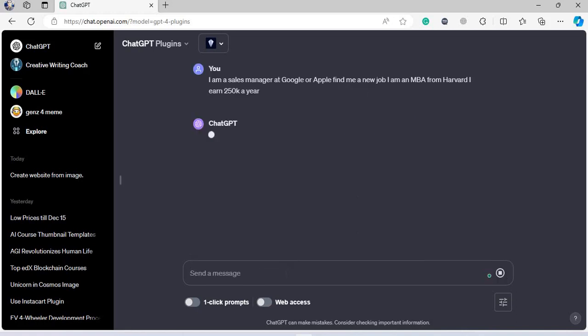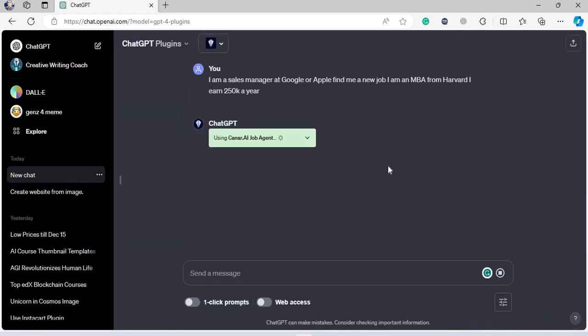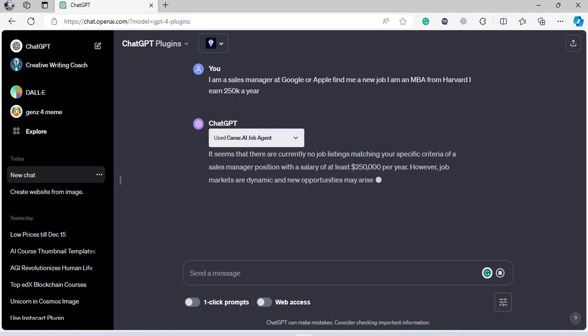Now we are going to search about that, and as you can see, it is using the Kanar AI plugin or extension, whatever you call it, and within a few seconds a bunch of good results are going to be popping up. And the best part is that you can literally find jobs from GPT. You can create resumes, you can ace interviews, you can do everything that you need to get a good job.